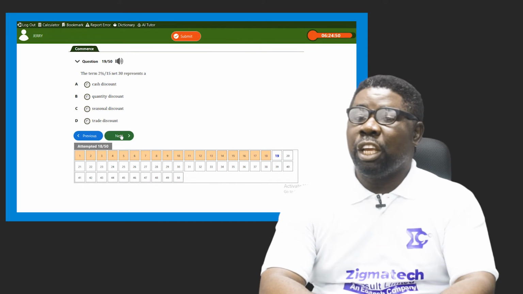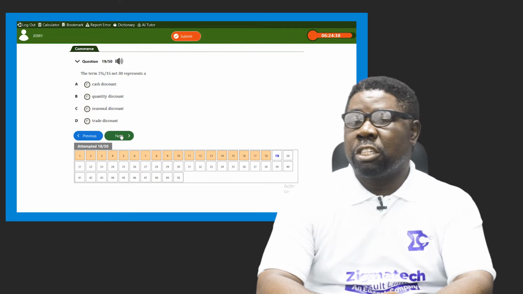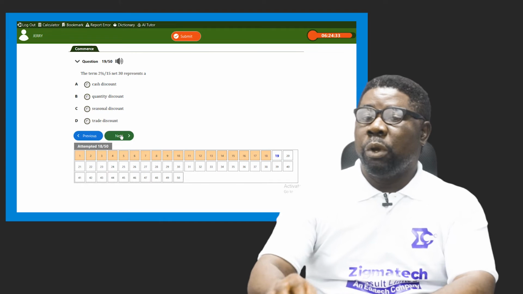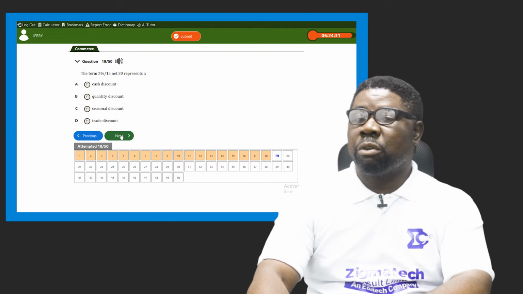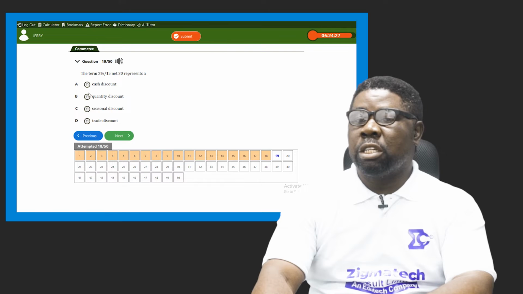If not, he will pay the full amount beyond 15 days of the total payment expected. And if he exceeds that 30 days, they will come with some extra charges. So that's what that expression means. So in this case, we're talking about what? Cash discounts, not quantity discounts, not seasonal discount, not trade discounts. So our option is what? A.